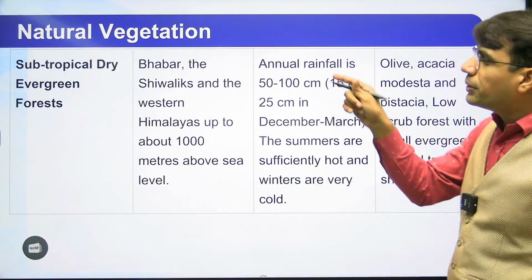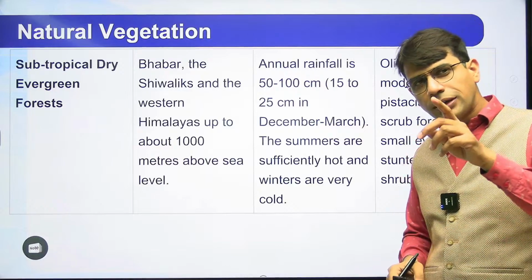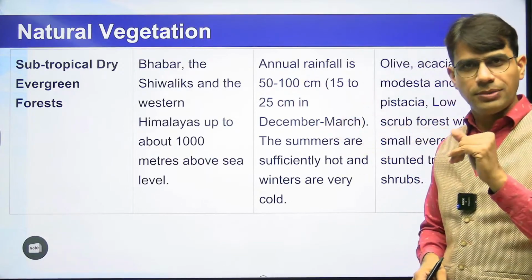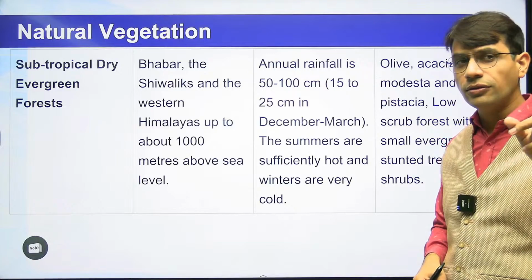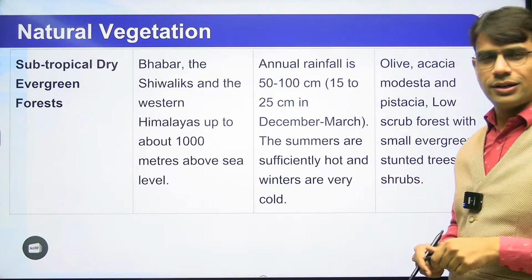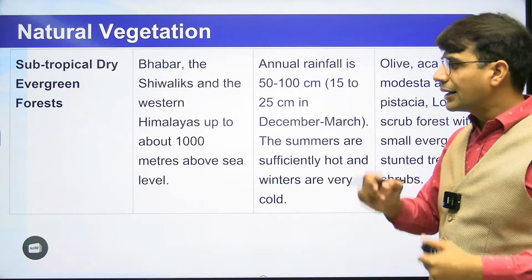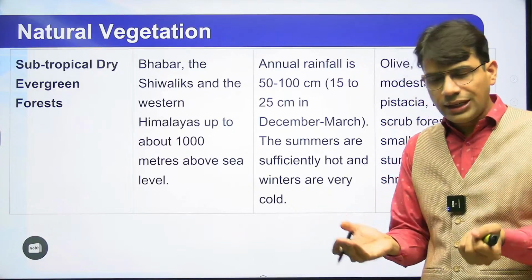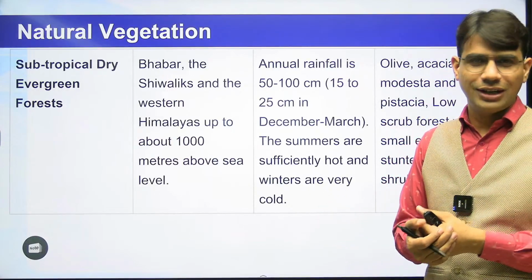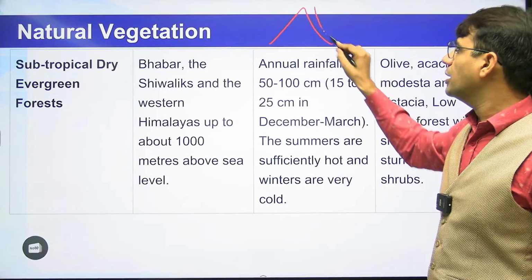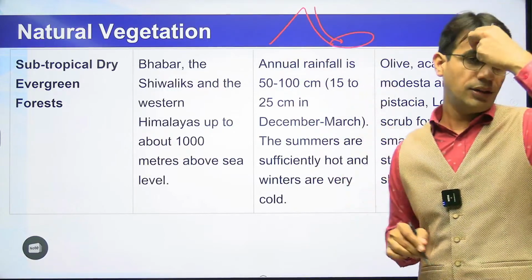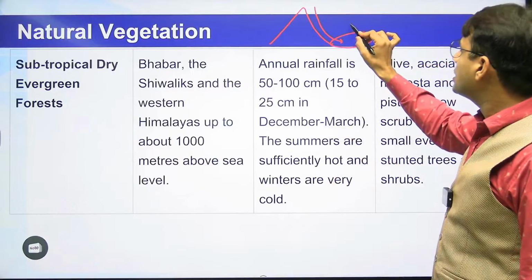Next you have subtropical dry evergreen. You remember, instead of subtropical, we also discussed tropical dry evergreen. That was in Tamil Nadu. Here you have subtropical dry evergreen. So subtropical dry evergreen is actually found in those areas which are bhabar in nature. That is when the river is coming from the Himalayas and when it is reaching the foothill of the Himalayas, there it creates a swampy area.